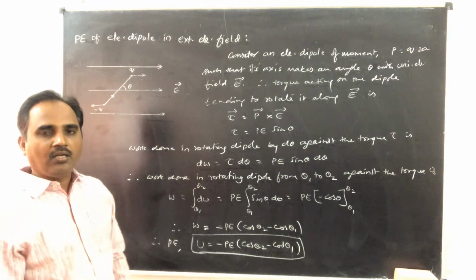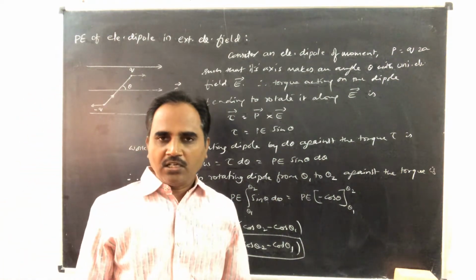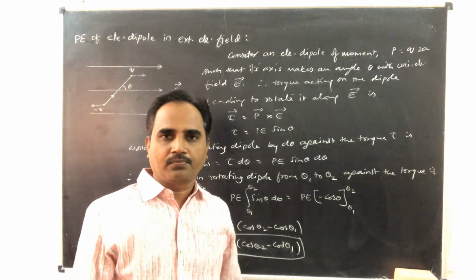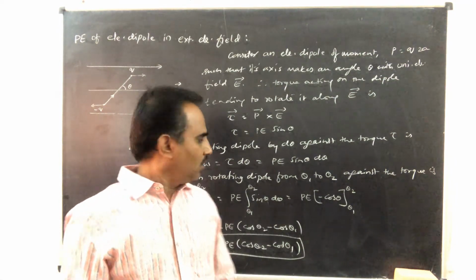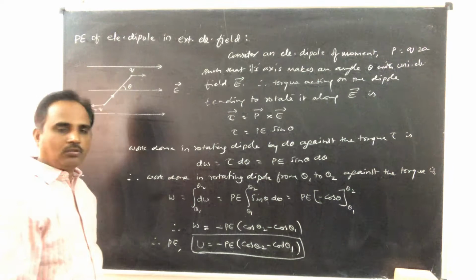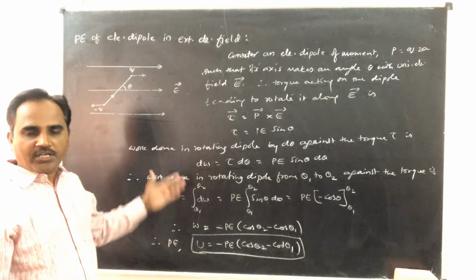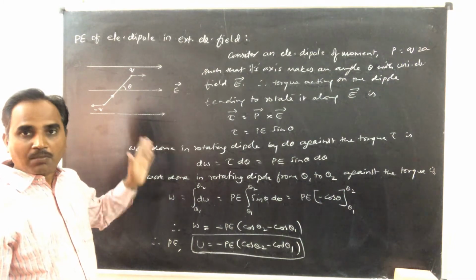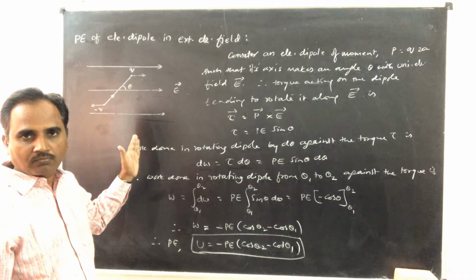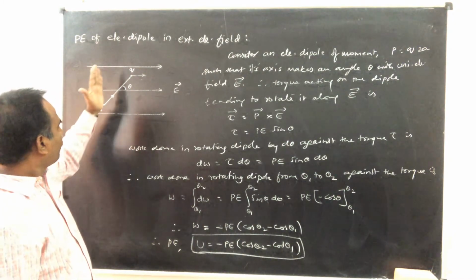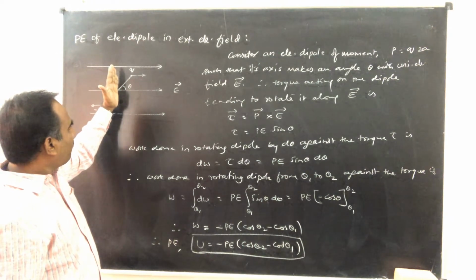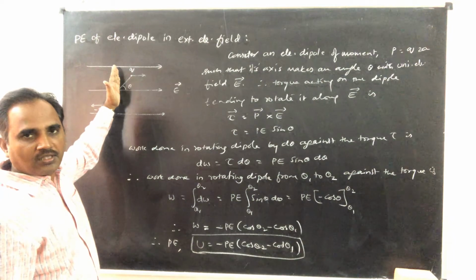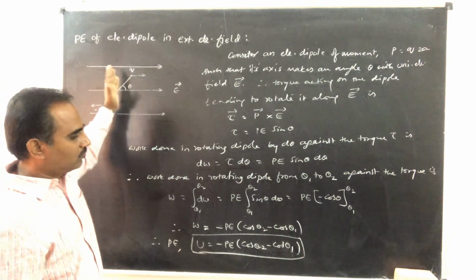Usually, potential energy of any system must be measured with respect to some reference. In case of this dipole also, potential energy is measured with respect to the normal to the electric field, because when the dipole is perpendicular to the electric field, the net work done on it is 0.